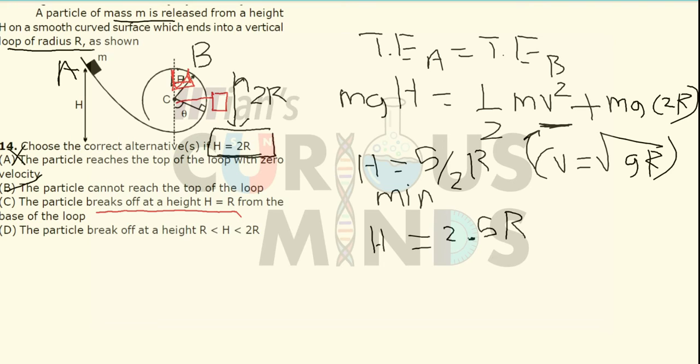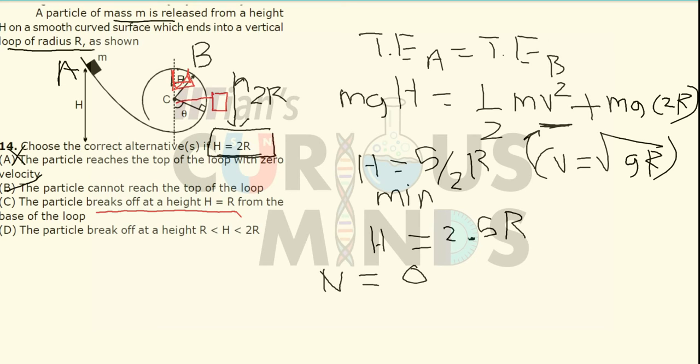If it breaks off at h is equal to r, it means that there will be no contact with the loop. That is, the normal force in this case should be equal to 0. If the normal force is equal to 0, there is no contact between the body and the particle over here. So if you calculate by the law of conservation of energy, it will have a certain velocity v.